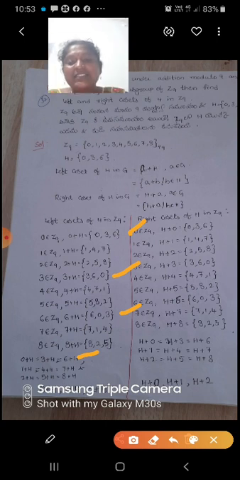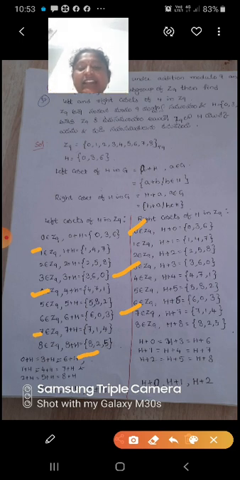Next, 1 + H, 4 + H, and 7 + H: these three are the same, so 1 + H = 4 + H = 7 + H. Next 2 + H, 5 + H, 8 + H: these three are equal. So all the left cosets are 0 + H, 1 + H, 2 + H.